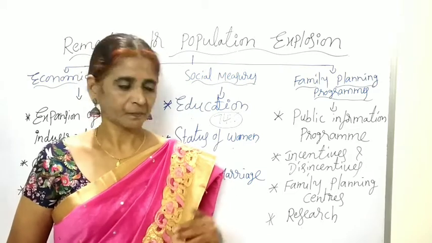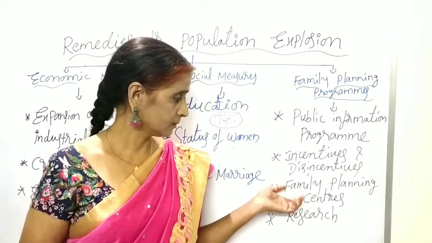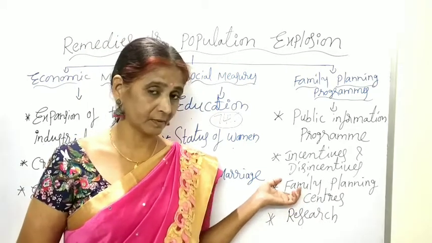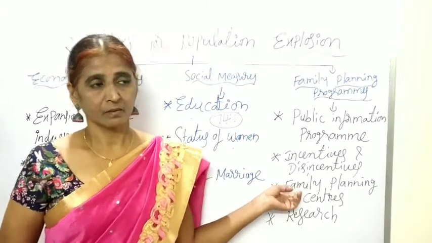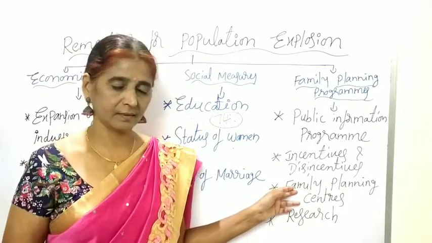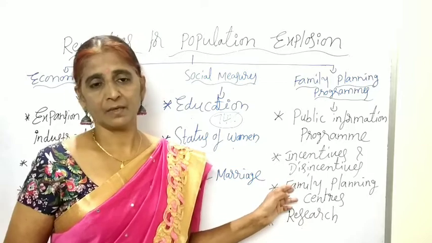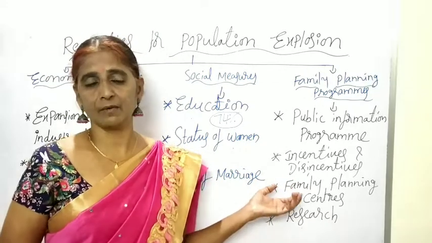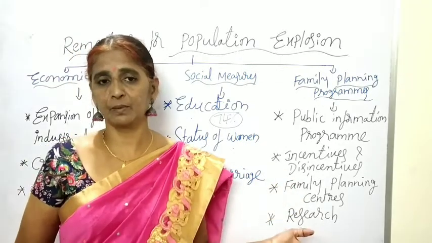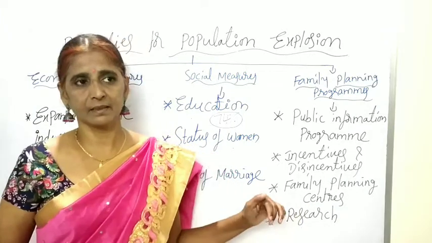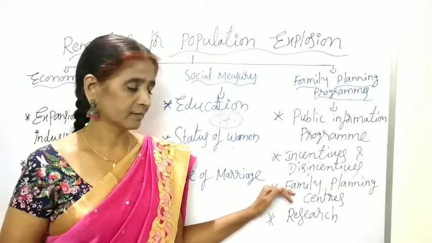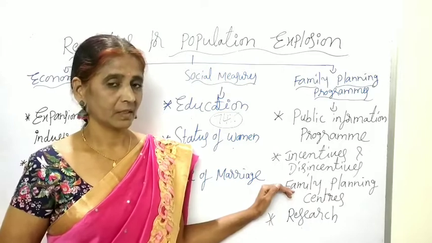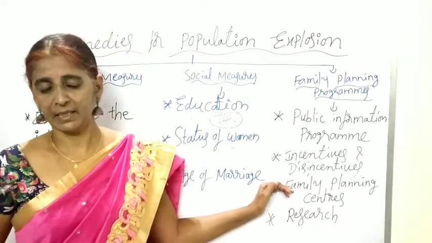In this way the government is putting in its efforts. Through the provision of contraceptives, the establishment of family planning centers and educating the people, birth rates are somewhat declining, slowly declining in India, not sharply.